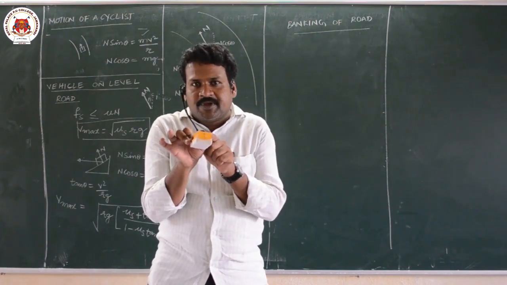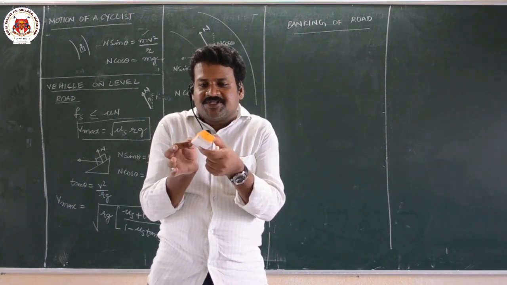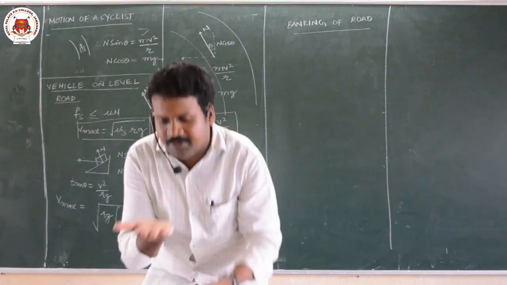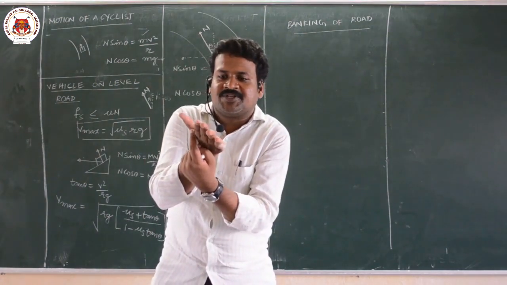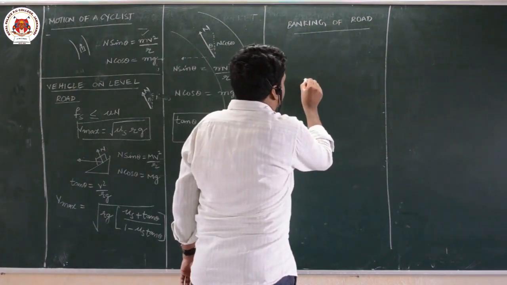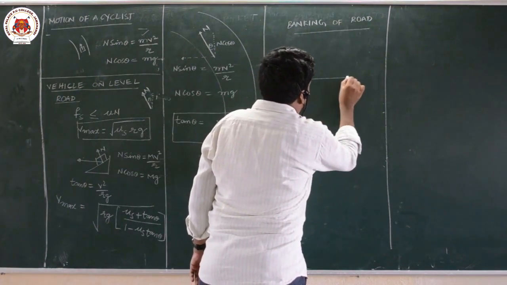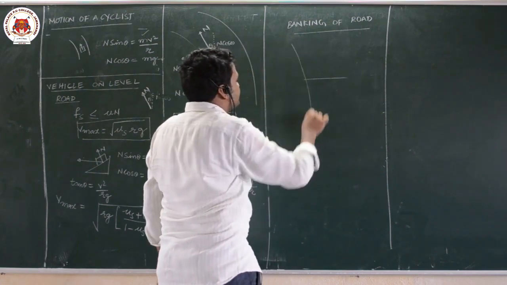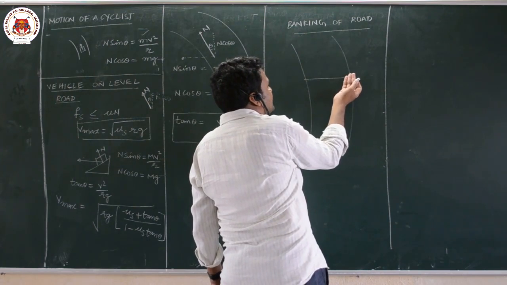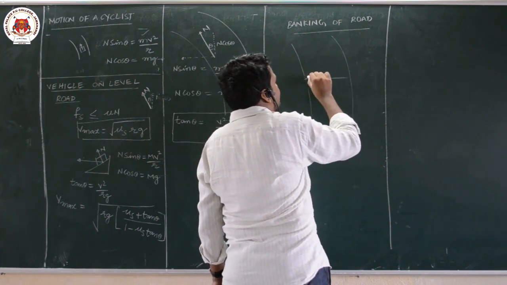So this is the road, the outer edge, this edge is raised. The outer edge is a little bit raised like this. So that means you are on an inclined plane now. This is the original part of the road, and now this outer edge will be raised like this.